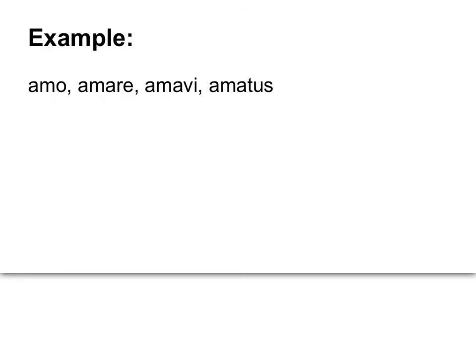All right, now let's do an example. Okay, so what do we got? Amo, amare, amavi, amatus. We all know that that means to love. And we go to the second principal part, to find our root, we take off the RE, and there's our root, ama.